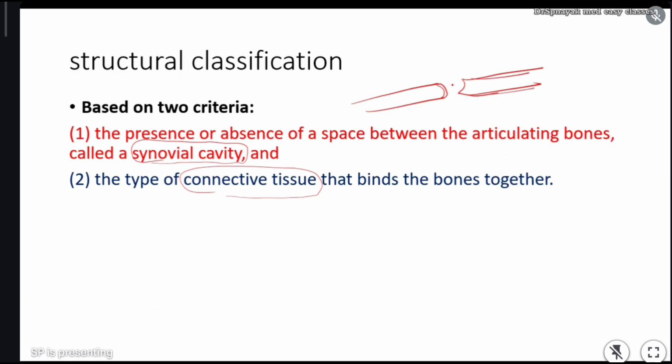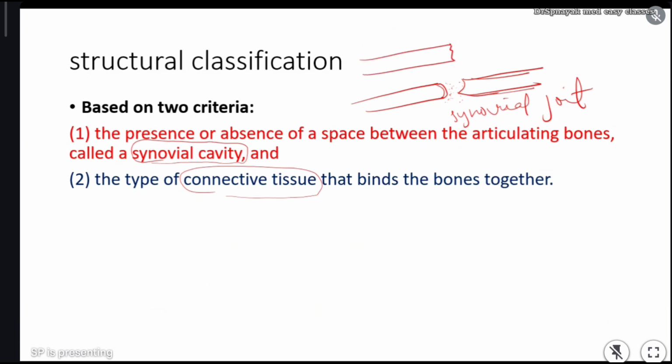In between the bones there is a synovial fluid. There is a synovial fluid. This type of joint is called synovial joint. And there are certain joints, for example, this is one bone,